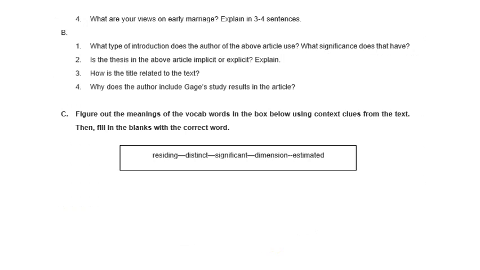Moving on, part B, on any exam, it's going to be the organizational questions. What are organizational questions? We talked about them in great detail. There are questions such as the significance of the title, type of text, type of introduction, type of audience, thematic relationship, and so on and so forth. So question number 1, what type of introduction does the author of the above article use?